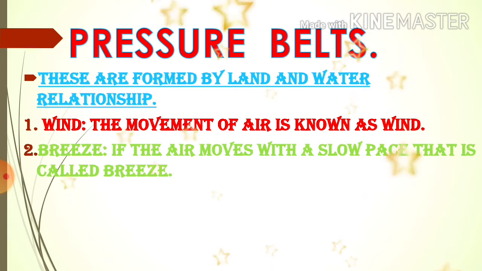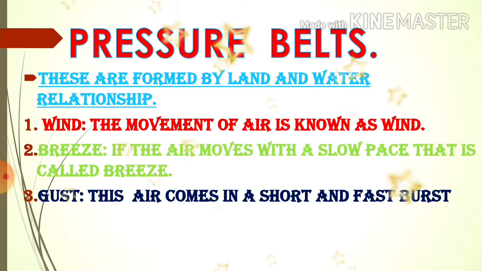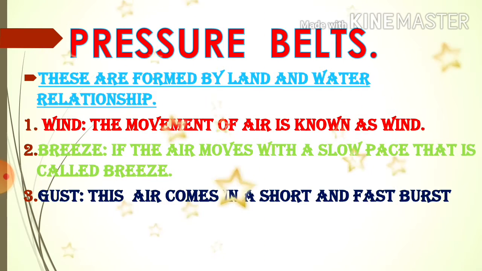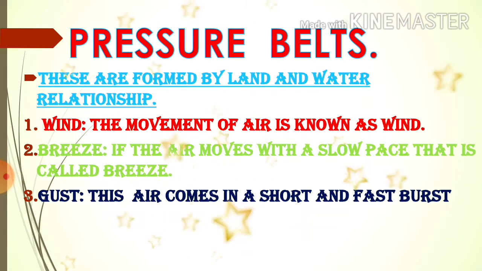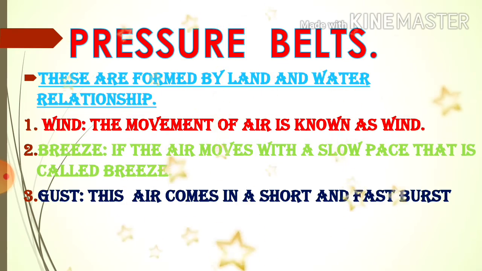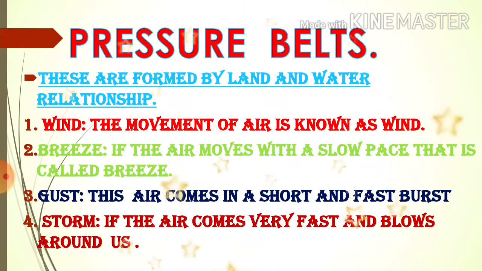Now gust, what is meant by gust? Gust means this air comes in a short and fast burst. That is called a gust. Now next, storm.